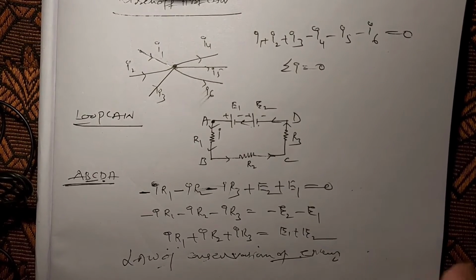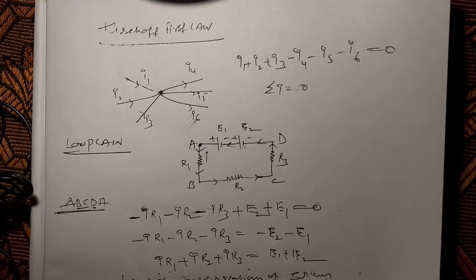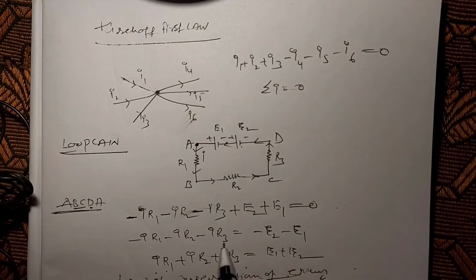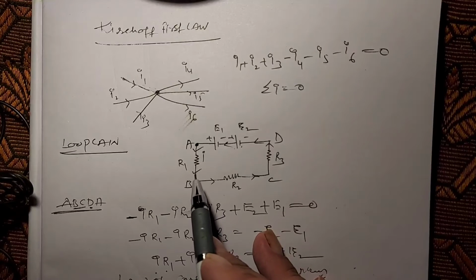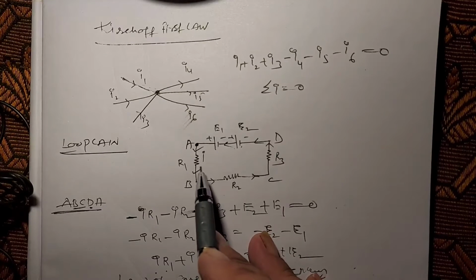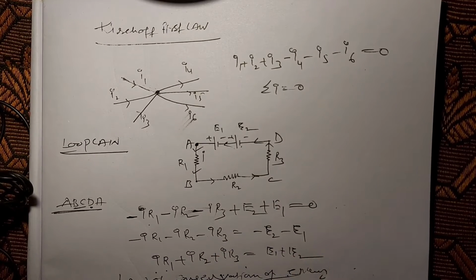So you must remember two important rules while you apply this law. What are those important rules? If we travel in the direction of current through the resistance, then the product of current and resistance is taken as negative. Why do we take negative? Already explained: the current always flows from high potential to low potential.